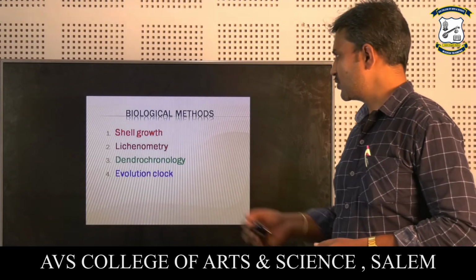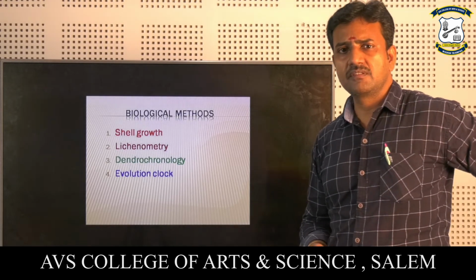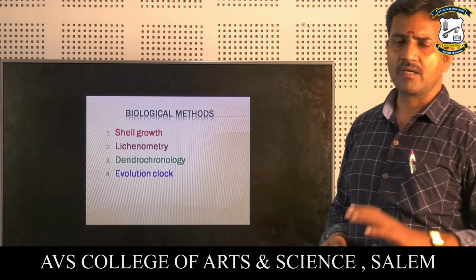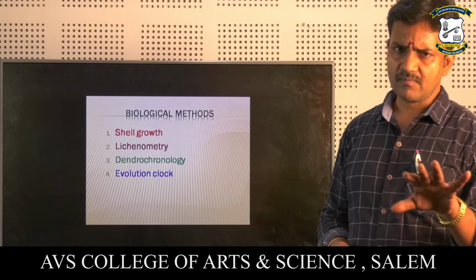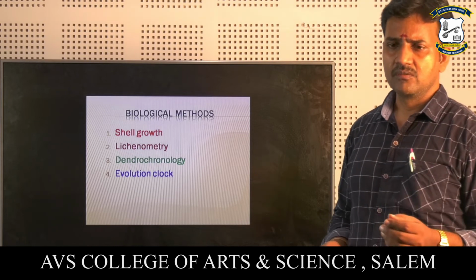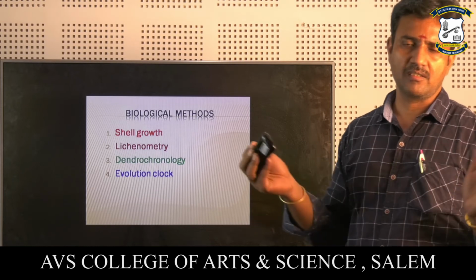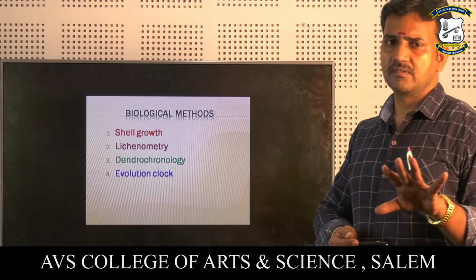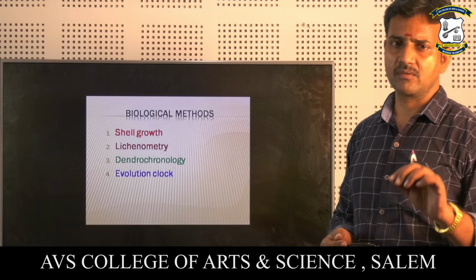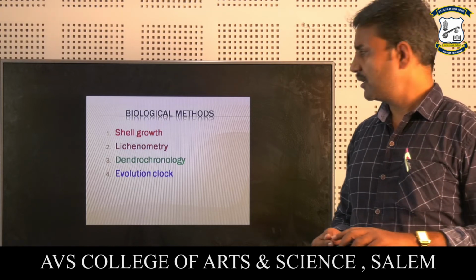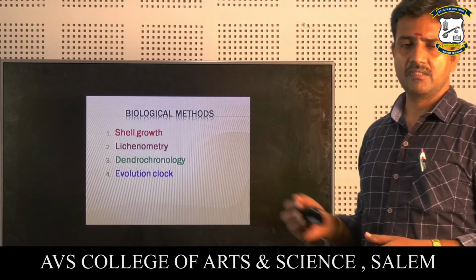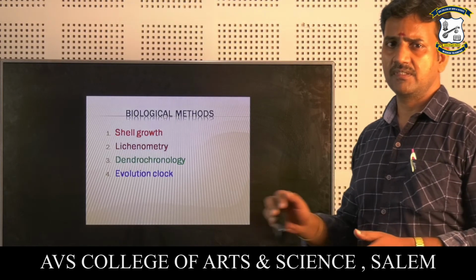Now another thing, lichenometry. Lichenometry means this is one type of organism. It is growing on the rocks. So the growth size gives a normal size. Using the radius of the lichen growth, we are able to calculate the age of these rocks and the age of the areas.